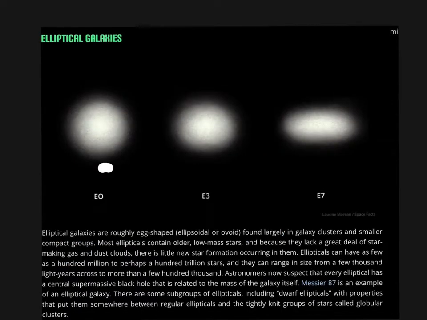Elliptical galaxies are roughly egg-shaped, found largely in galaxy clusters, and most ellipticals contain older, low-mass stars. Because they lack a great deal of star-making gas and dust clouds, there is little new star formation occurring in them. That's why spiral galaxies are most commonly where stars are formed. Ellipticals can have as few as 100 million to perhaps 100 trillion stars, and they can range in size from a few thousand light years across to more than a few 100,000.